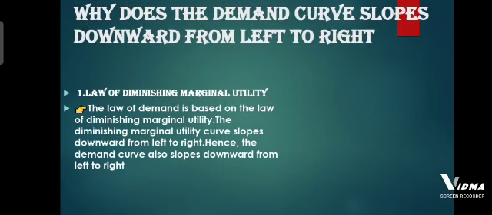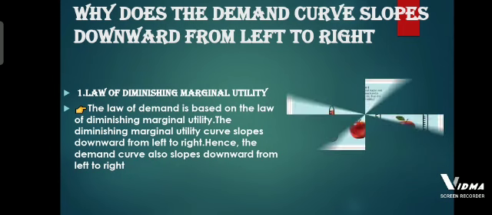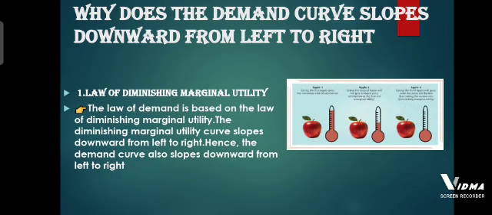Why does the demand curve slope downward from left to right? Law of diminishing marginal utility. The law of demand is based on the law of diminishing marginal utility. The diminishing marginal utility curve slopes downward from left to right. Hence, the demand curve also slopes downward from left to right.